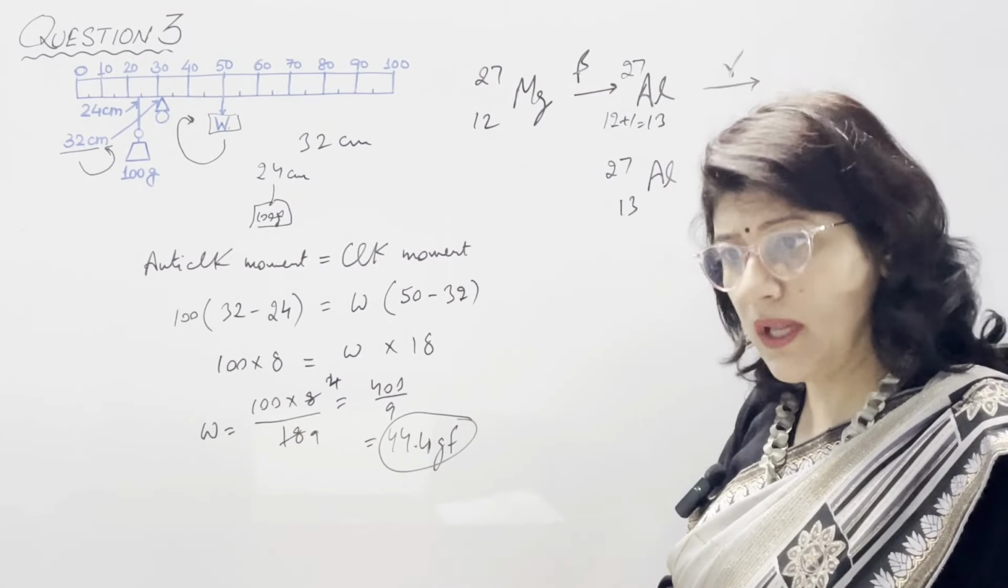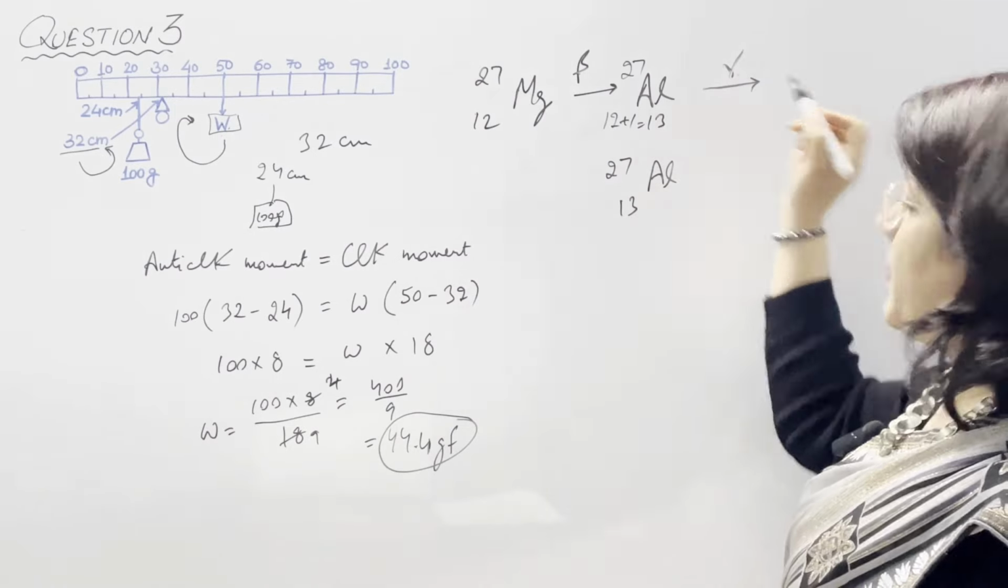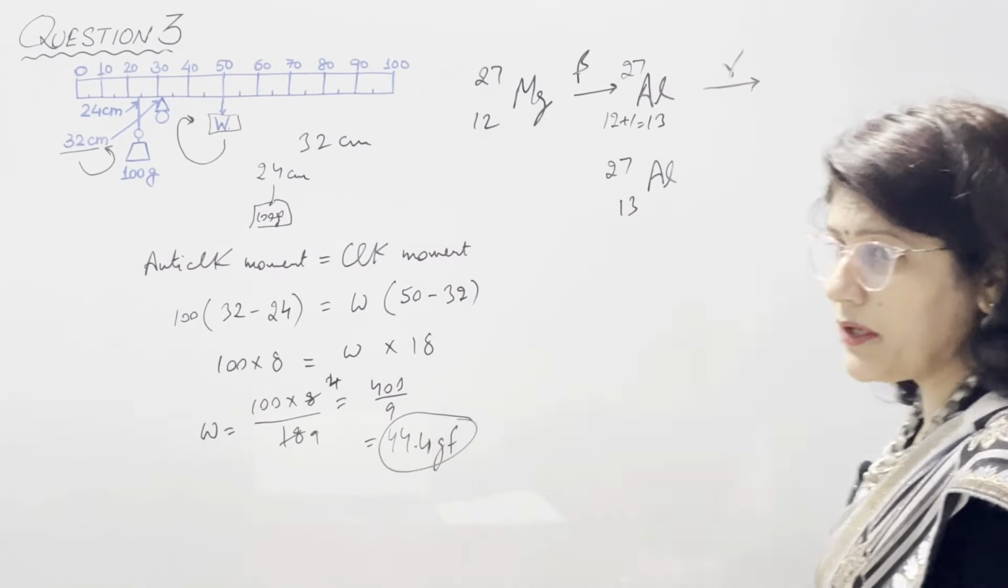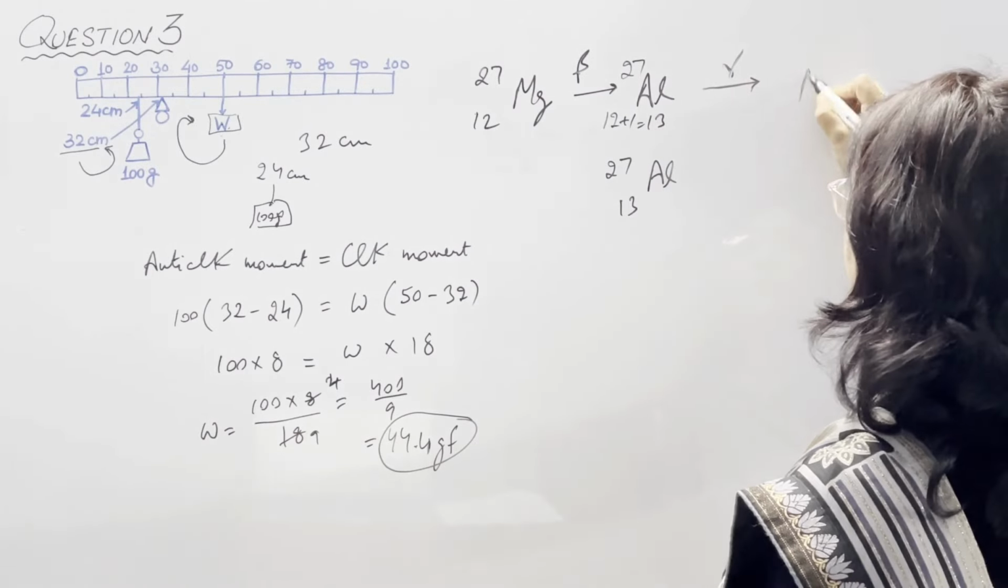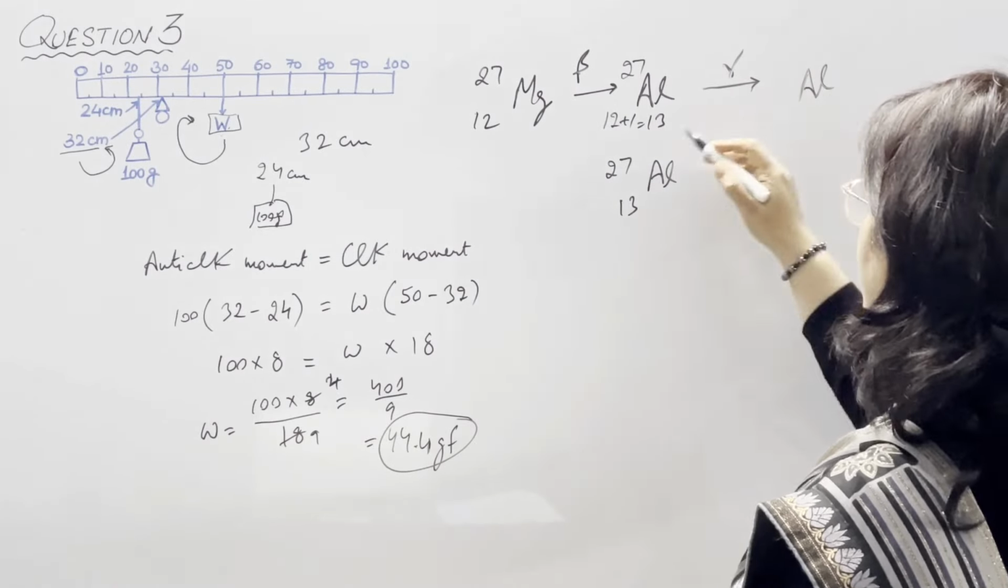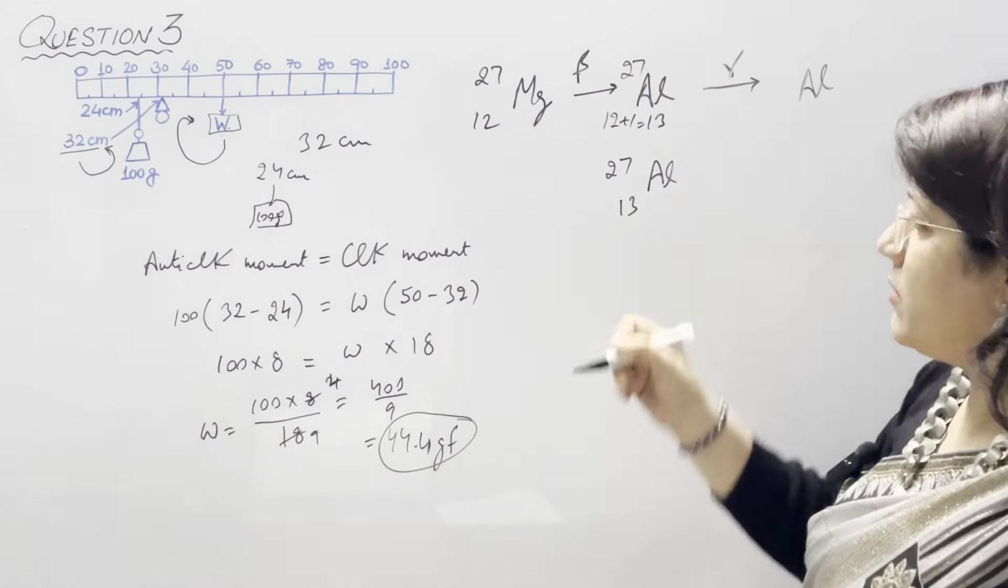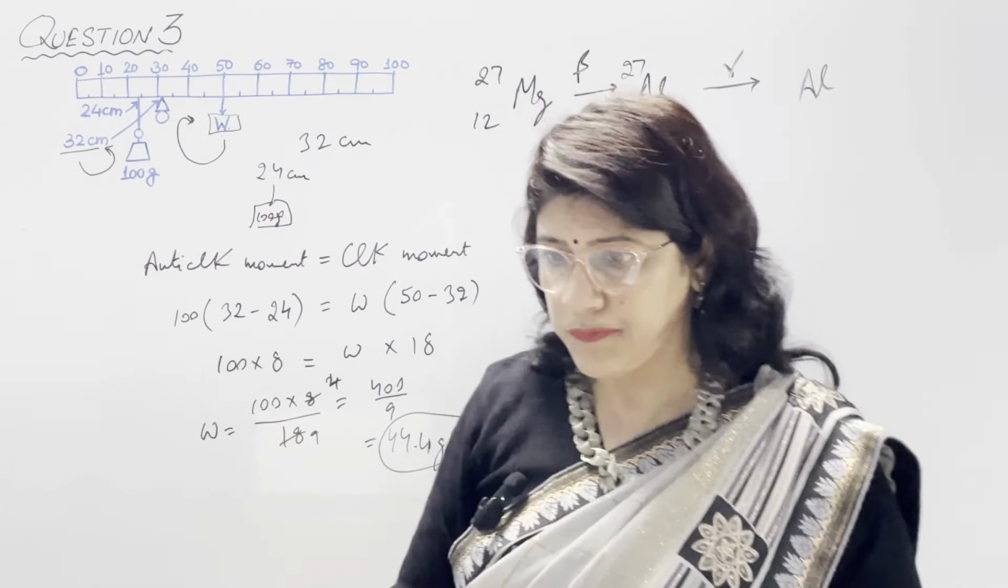In B part, aluminium emits a gamma ray. What is the resulting nucleus? We know that after gamma decay, there is no change in the nucleus. The same nucleus of aluminium will be formed again. So the answer will be aluminium.